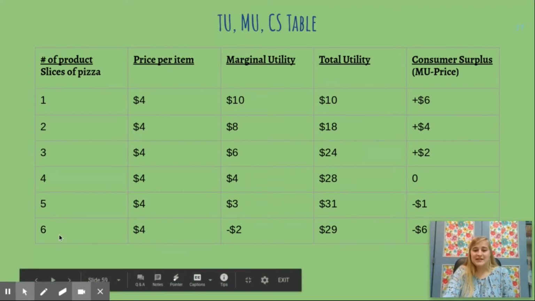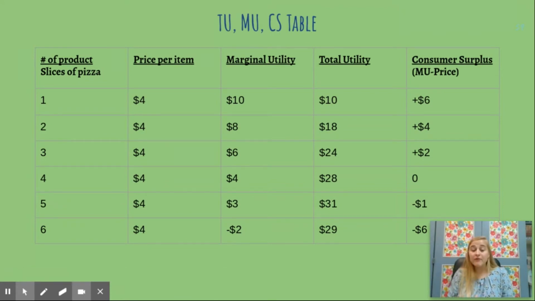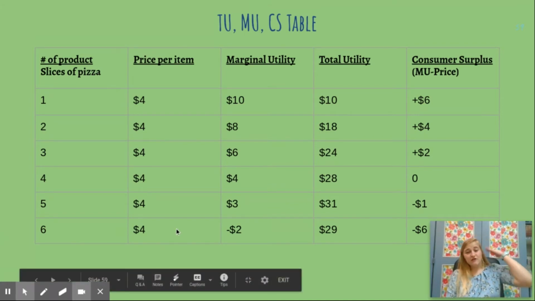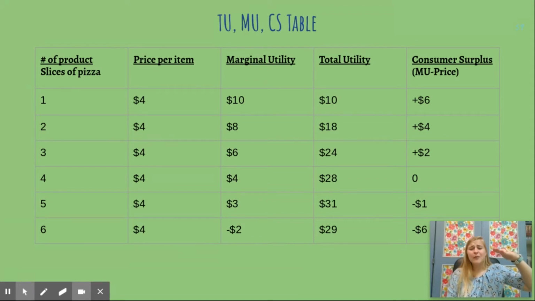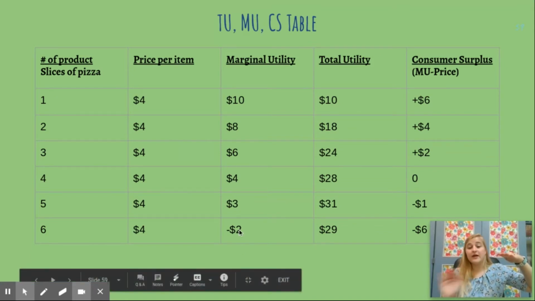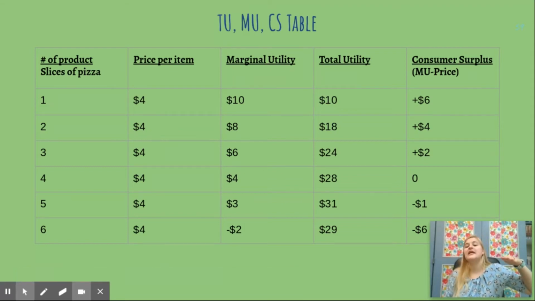Let's skip down again. I'm on the sixth slice of pizza. I am done. Done. Okay, I feel like I'm going to throw up from eating so much pizza. The price of the pizza is still $4, but I don't want to eat any more pizza. Don't make me eat any more pizza. I will pay you $2 if I don't have to eat pizza. That is what I tell them. I will pay you $2 if I don't have to eat it.